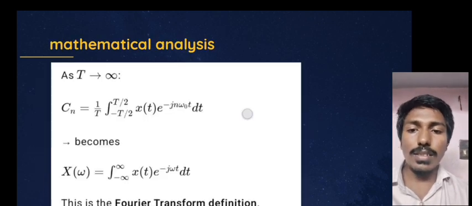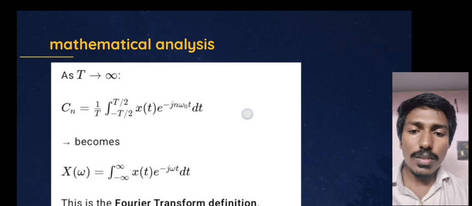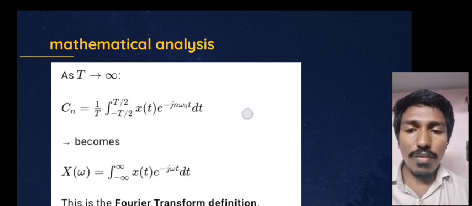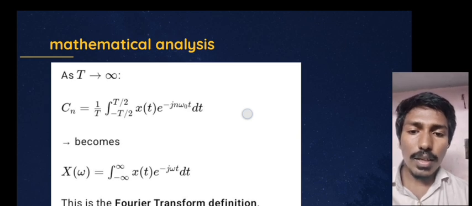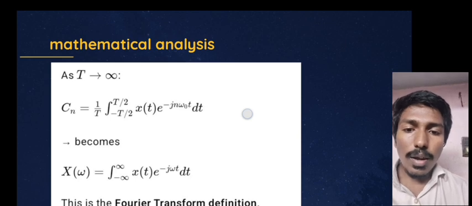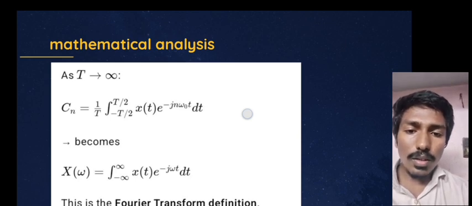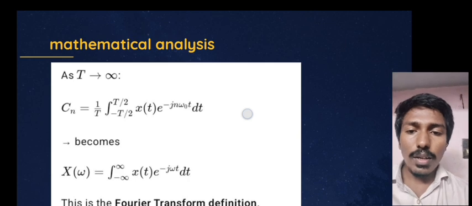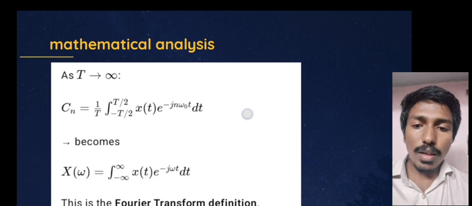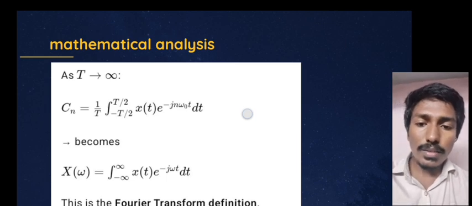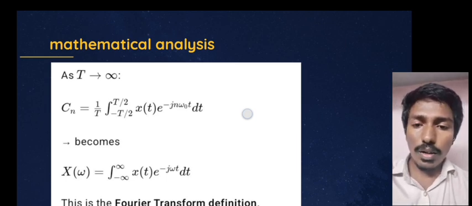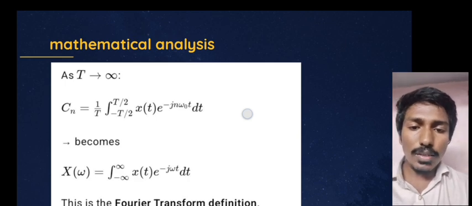Now the mathematical analysis. As T tends to infinity, meaning the time period goes to infinity, c_n is equal to 1 by T, the integral from minus T by 2 to T by 2 of x of t e to the power minus j n omega naught t dt, in the limit. You can see in the image it becomes X of omega is equal to the integral from minus infinity to infinity of x of t e to the power minus j omega t dt. This is the definition of the Fourier transform.